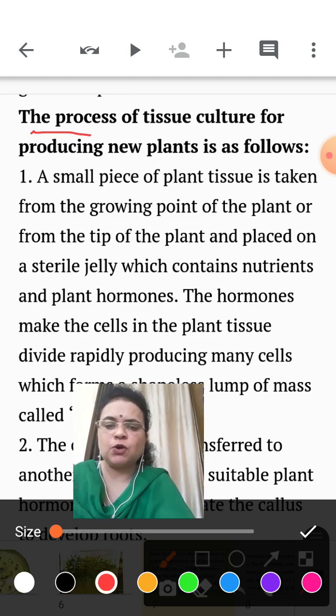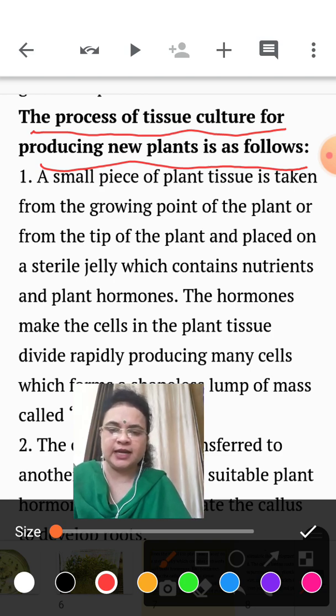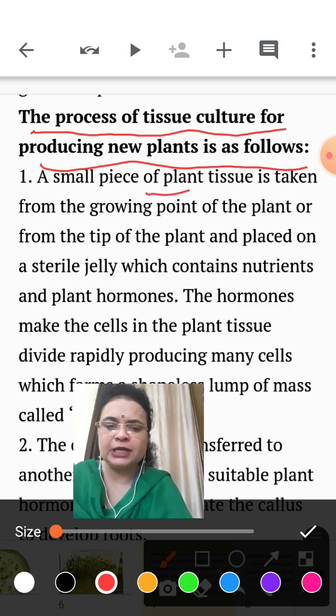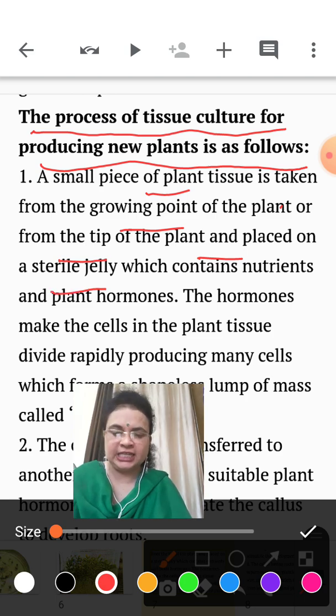The process of tissue culture for producing new plants is as follows. We have studied this with pictures, and now we are studying it here again. A small piece of plant tissue is taken from the growing tip of the plant and placed in a sterile jelly.